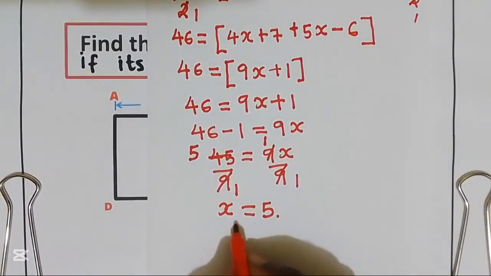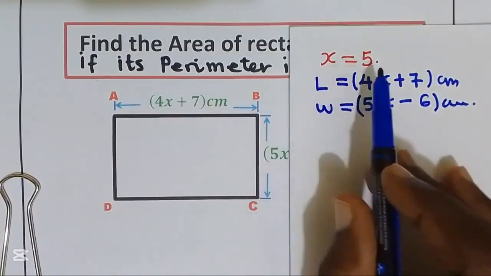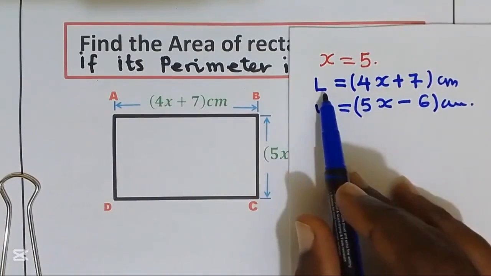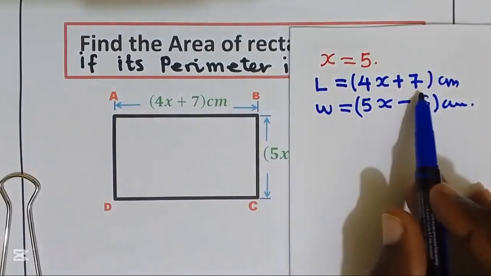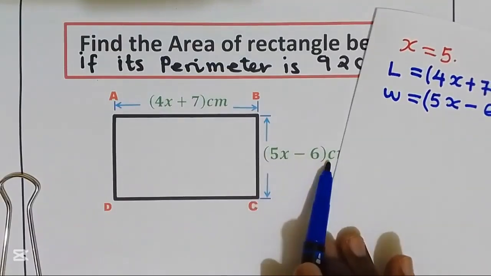Having the value of x equal to 5, now I can get the length and the width by using the expressions that they have given to us. The expression for the length is equal to 4x plus 7, and the expression for the width is equal to 5x minus 6.